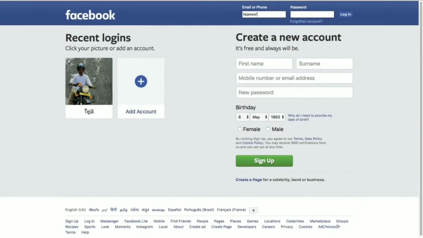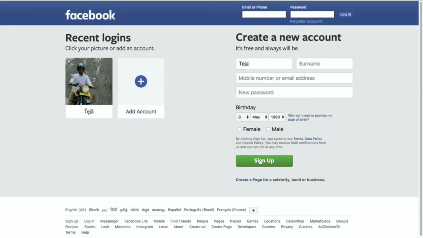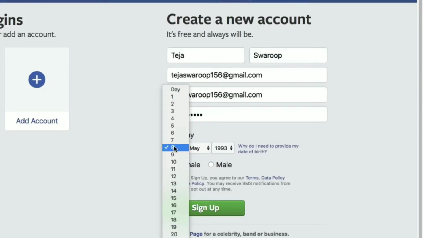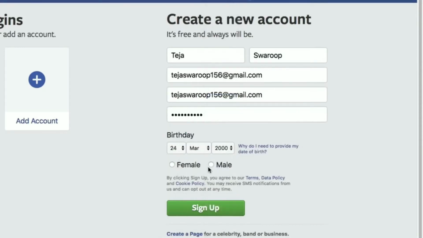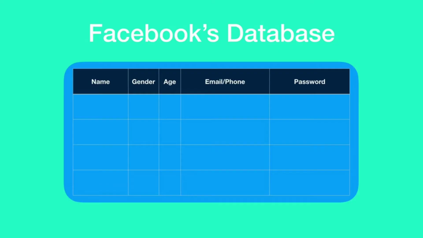In order to log into your Facebook account, you enter your email and password and click on login. The first time you create a Facebook account, you are asked to fill in a form like this, which contains your name, your email address, and it asks you to choose a password, your birth date, and your gender. Once you click on sign up, this data is sent to Facebook's backend database. In Facebook's database, your name, your gender, your age, and your email or phone is saved as it is. But what about the password?